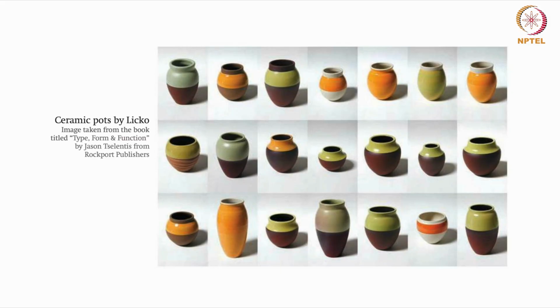If you look at this image, though these pots are very different and have different qualities, at the same time you feel like these are part of one group, right? Why? Because there are certain ways to look at it. One is in terms of opening.